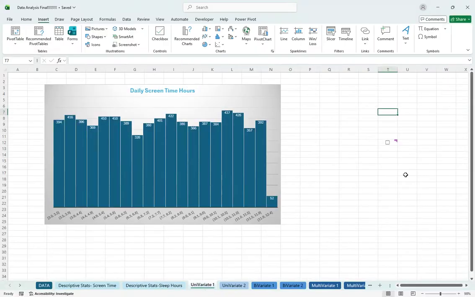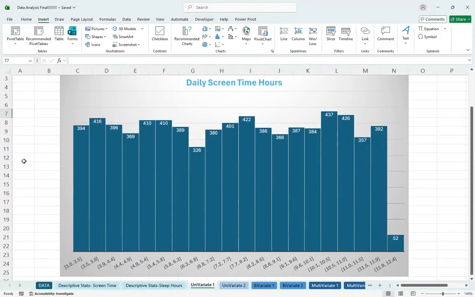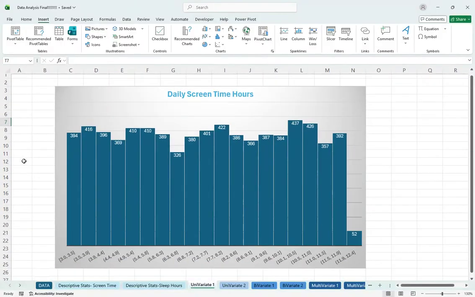So you see for the daily screen time in this histogram that the data doesn't really vary that much. We see that the highest was about 10, while the average was, you can see, 7.5, but it's pretty even throughout. And besides the last point being the lowest at 11 to 12 hours, which is good because that's crazy if it's that much.